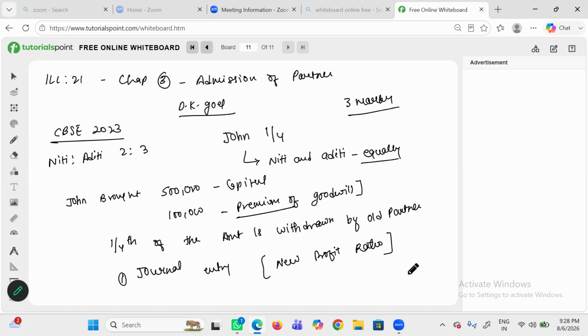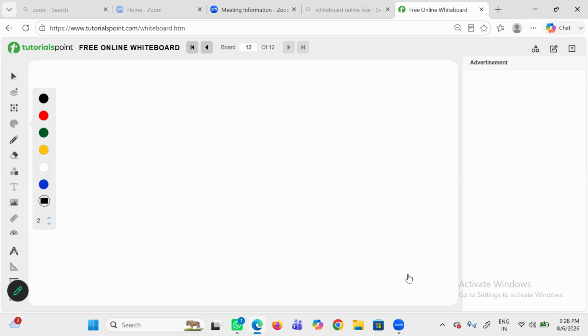First, we calculate the sacrificing ratio for distribution of goodwill. Then, we will pass the journal entry of withdrawing the goodwill. Let's start the solution. First of all, whenever goodwill is given in your question, you will first of all calculate the sacrificing ratio.